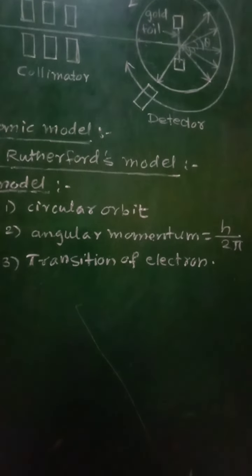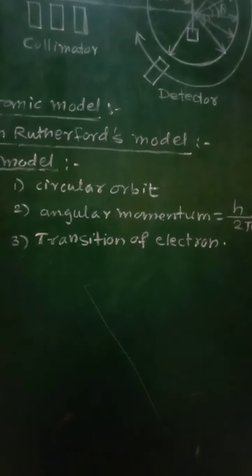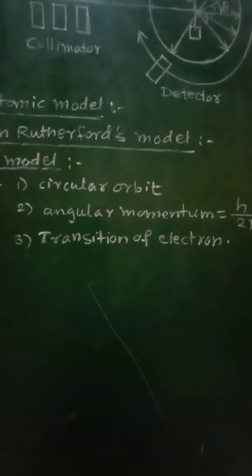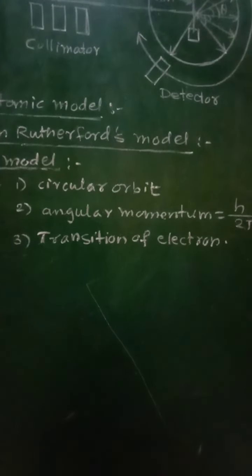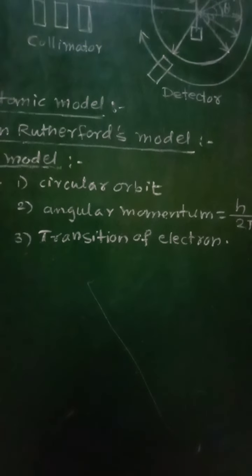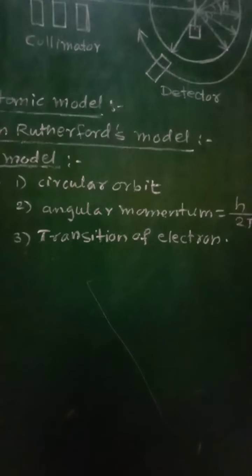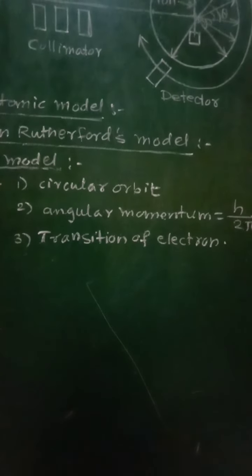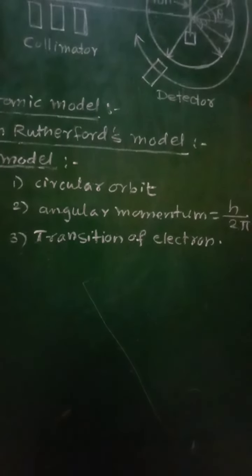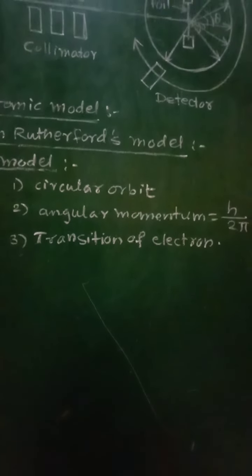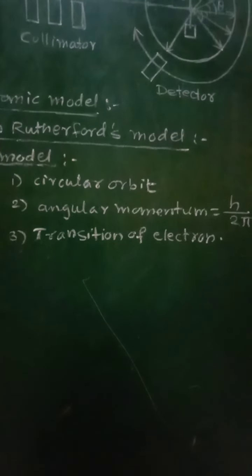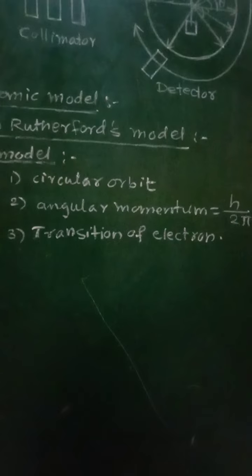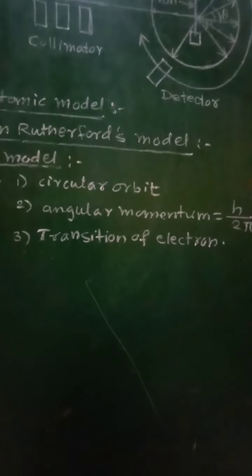The third postulate is related with the transition of the electron from higher energy level to lower energy level. When an electron is excited, moving from a lower energy level to a higher energy level, it stays there for a very short interval of time, and then it makes a transition from the higher energy level to a lower energy level.